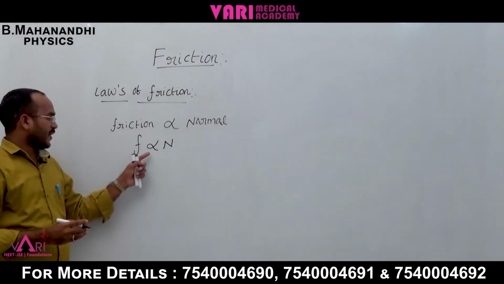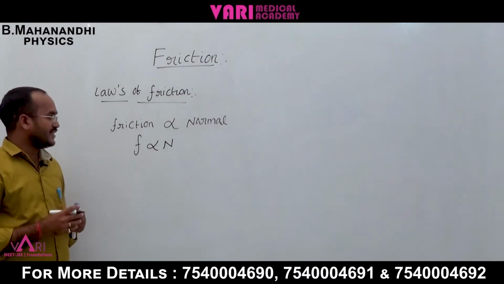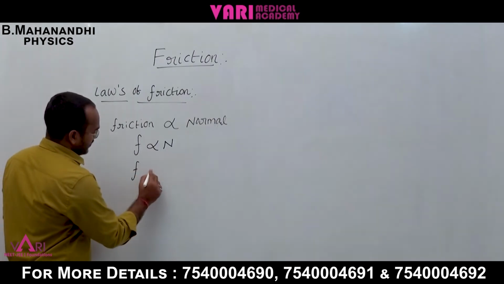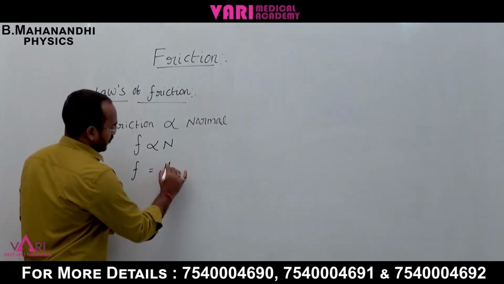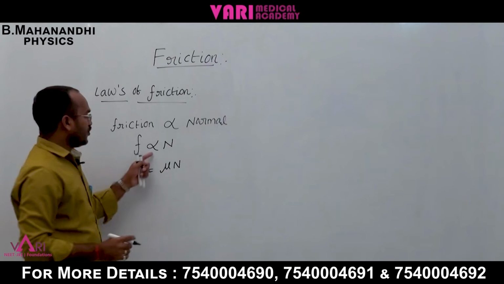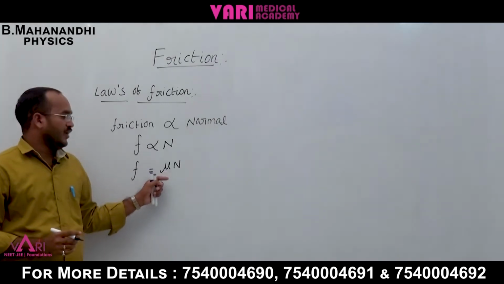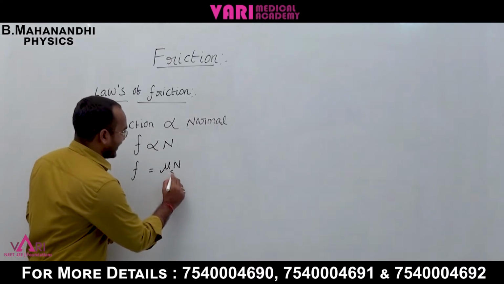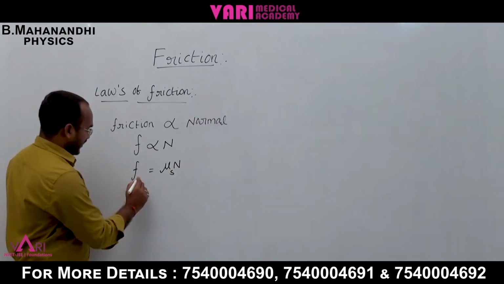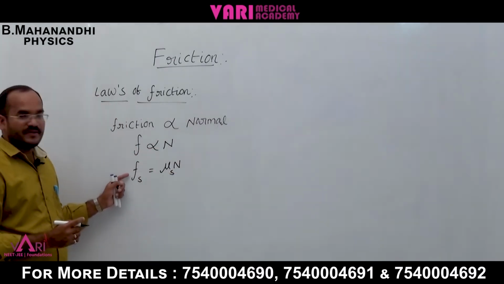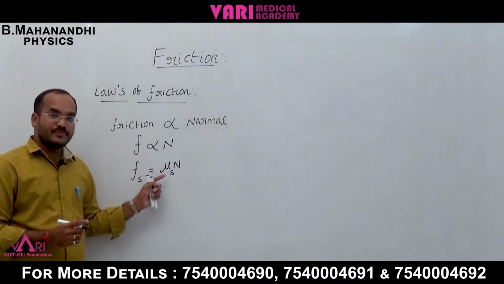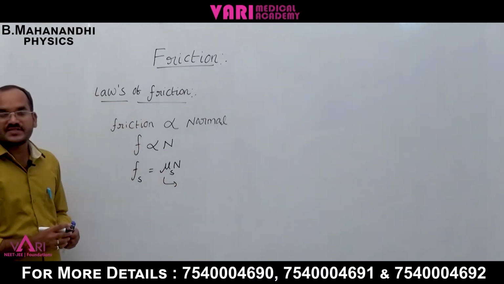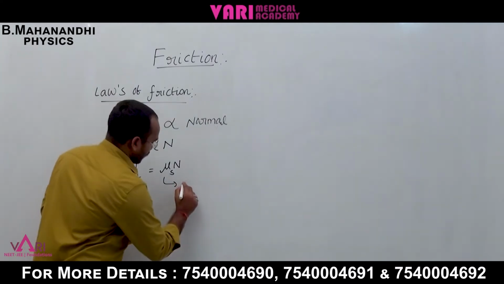Now this proportionality, when we make it an equality, F is equal to mu N. The proportionality constant is mu. If it is static friction, it is mu s, and Fs is the static friction. What is mu s? Mu s is the coefficient of static friction.